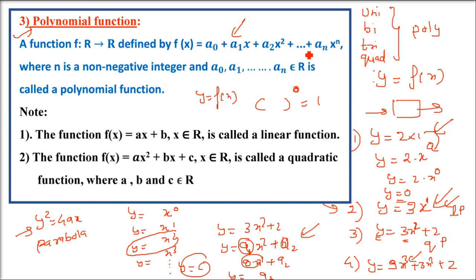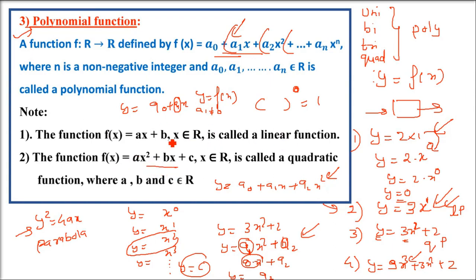So let us generalize it. Let us say a polynomial is a0 plus a1x plus a2x square. If you say quadratic, all terms after that will be 0. If you say it's linear, all terms after a1 will be 0. If you say constant, everything after a0 will be 0. So for constant we say y equals a0. Linear is a0 plus a1x, and you have to specifically say a1 not equal to 0. When we say quadratic, a0 plus a1x plus a2x square, you have to specifically say a2 is not equal to 0.